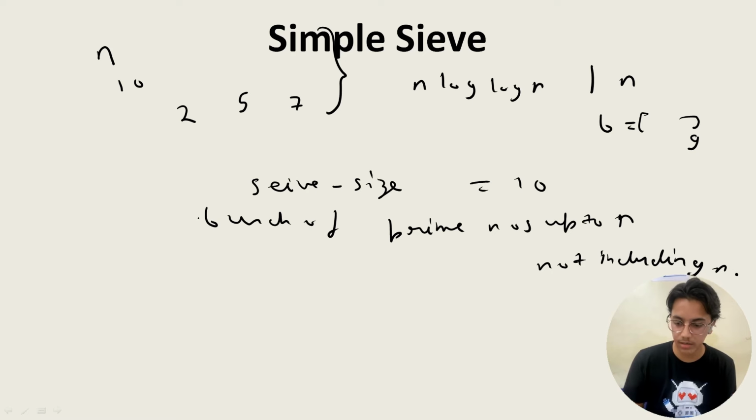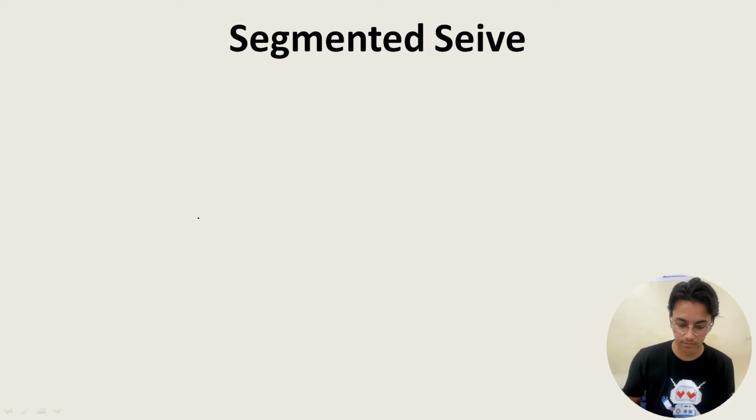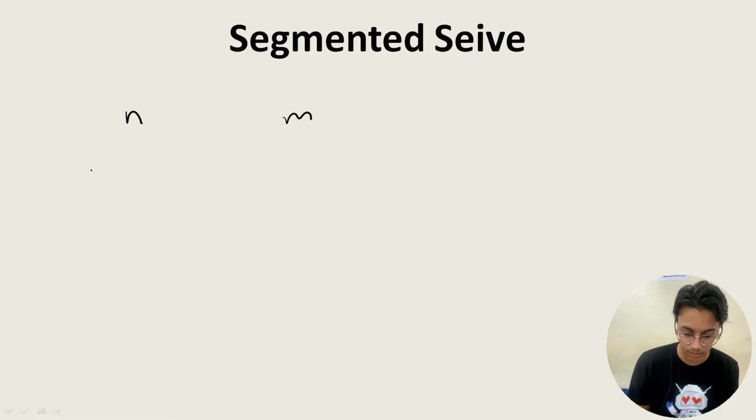The brothers are the segmented sieve. So what is a segmented sieve? As the name suggests, there will be multiple segments. In this question, we will be given two values, supposing n and m. So n is equal to 10 and m is equal to 20. In the range of n and m, we have to tell what all prime numbers can come.